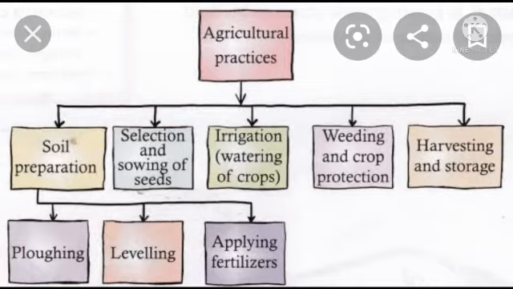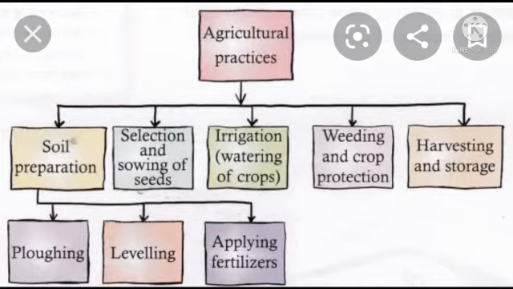The first one is soil preparation, the second one selection and sowing of the seed, the third one irrigation of the crop, the fourth one weeding and crop protection, and the last one harvesting and storage. Soil preparation can be categorized into 3 categories: plowing, leveling and applying fertilizer.